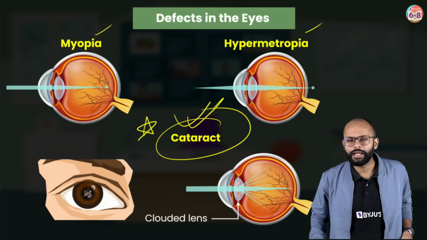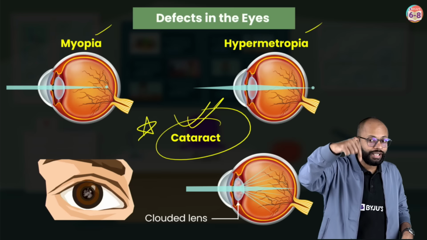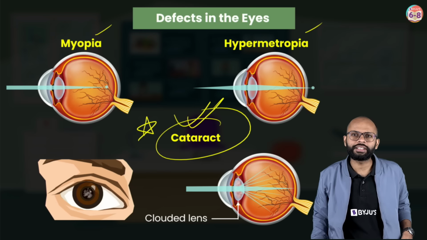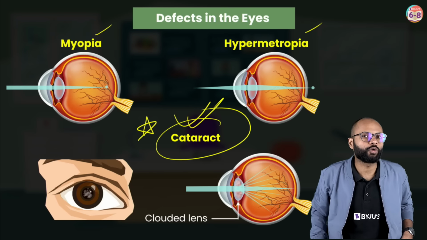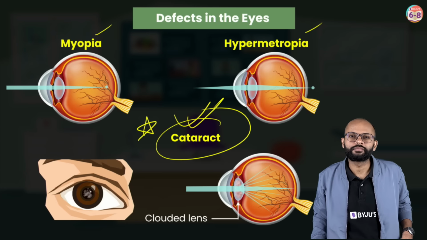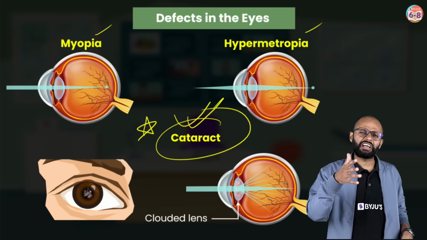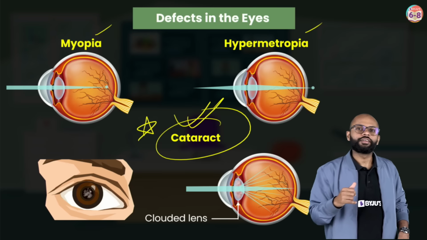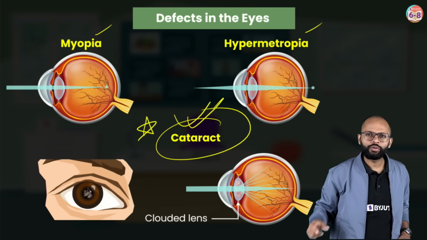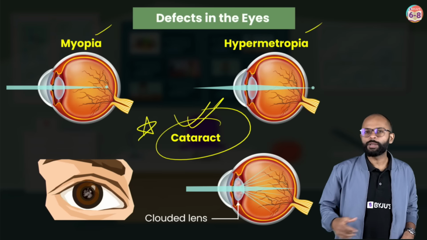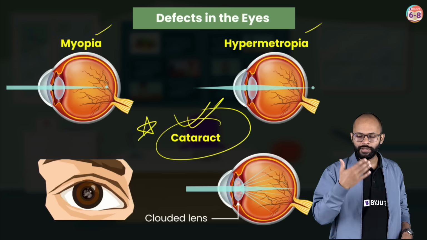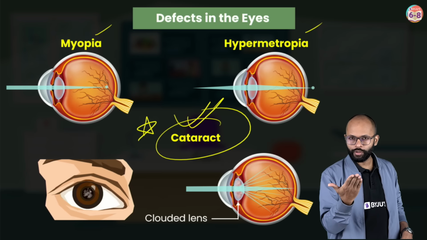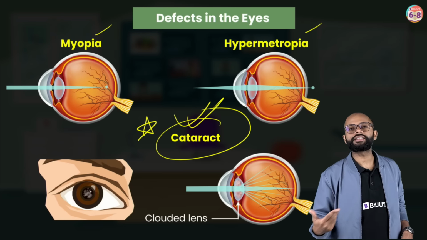This eye defect is called as myopia, where far objects you cannot see, but near object you can see. Short range objects you can see, and far range objects you cannot see, है ना? जब दूर का दिखता नहीं है और पास का दिखता है, that is called as myopia. Hypermetropia, उल्टा है, right? Where short objects, not clear. Far objects, clear, right? So you might have seen, myopia में क्या होता है? If you want to read something which is far, आप पास जाके ऐसे ऐसे करोगे. अच्छा, okay. If people who are suffering from hypermetropia, you know what they will do without the specs? They would start reading like this. Why? Because at normal distance they are not able to read, so they will have to take it far from them. So this is hypermetropia.